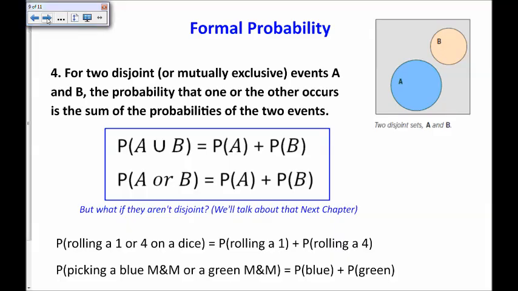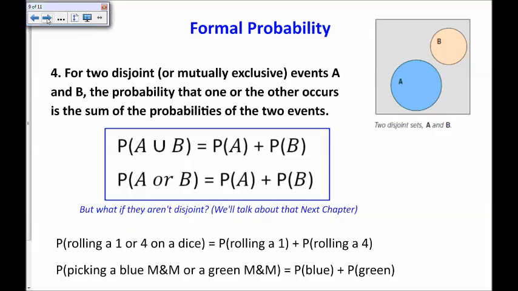You can't roll both a 1 and a 4 on one dice. So that probability of rolling a 1 or a 4 is equal to the probability of rolling a 1 plus the probability of rolling a 4. Or picking out one M&M, the probability of picking out a blue or green M&M is equal to the probability of pulling out a blue plus the probability of picking out a green M&M, because those are disjoint events. They can't happen at the same time.